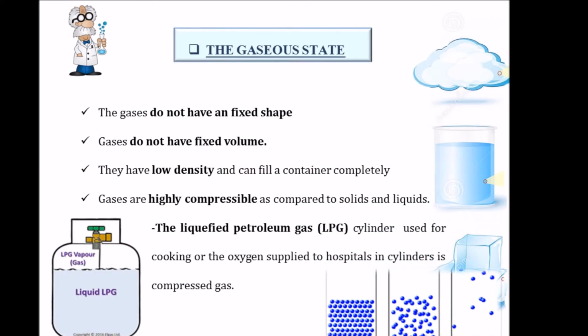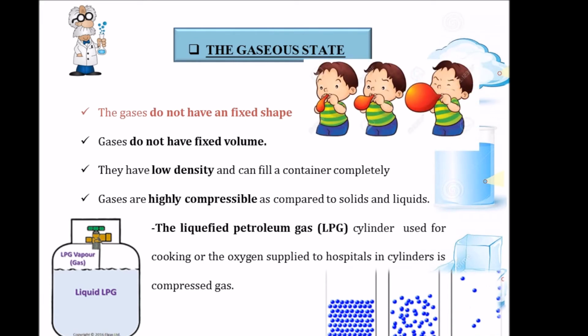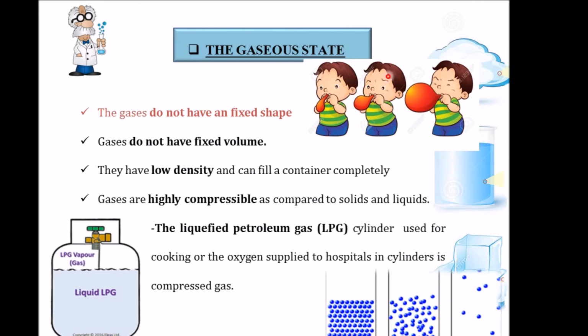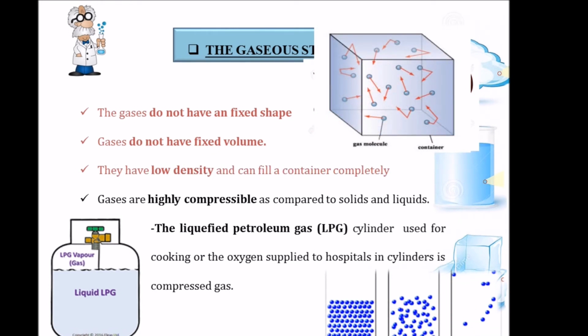Now the third state of matter is the gaseous state. Gases do not have a fixed shape. Say for example, if you try inflating or filling balloons of two different shapes and different volumes with an equal amount of air, we can see that the air takes the shape of the balloon and it has different volumes as well. Hence we can say that gases do not have a fixed volume. Now they have very low density and they can fill a container completely. Both solids and liquids cannot fill a container completely, but gases can, and they have very low density.